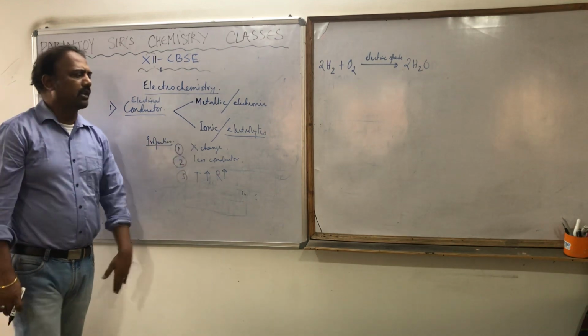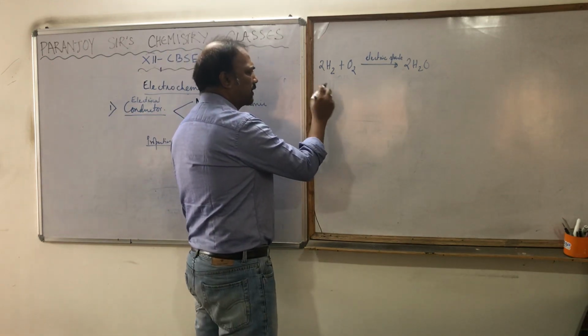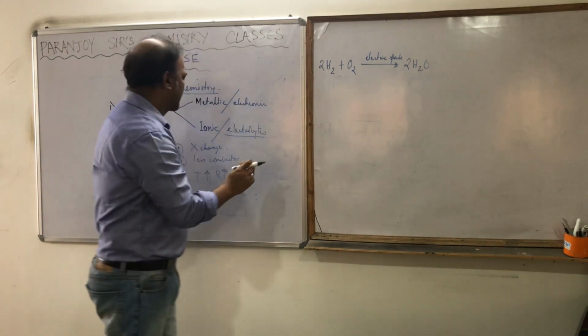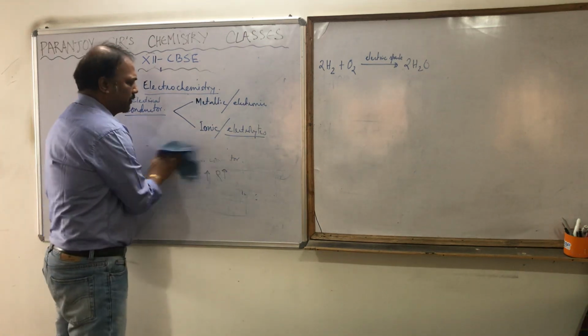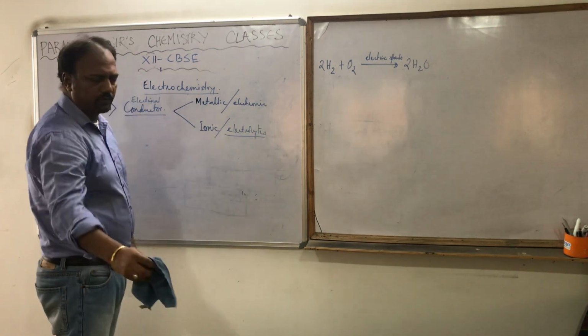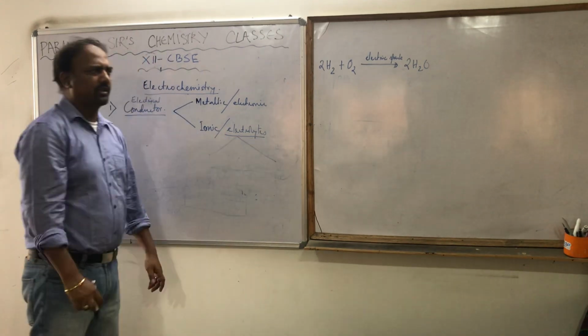Now we are coming to ionic conductors. In the case of ionic conductors or electrolytes, first of all, electrolytes can be of two types. But first, what are electrolytes?